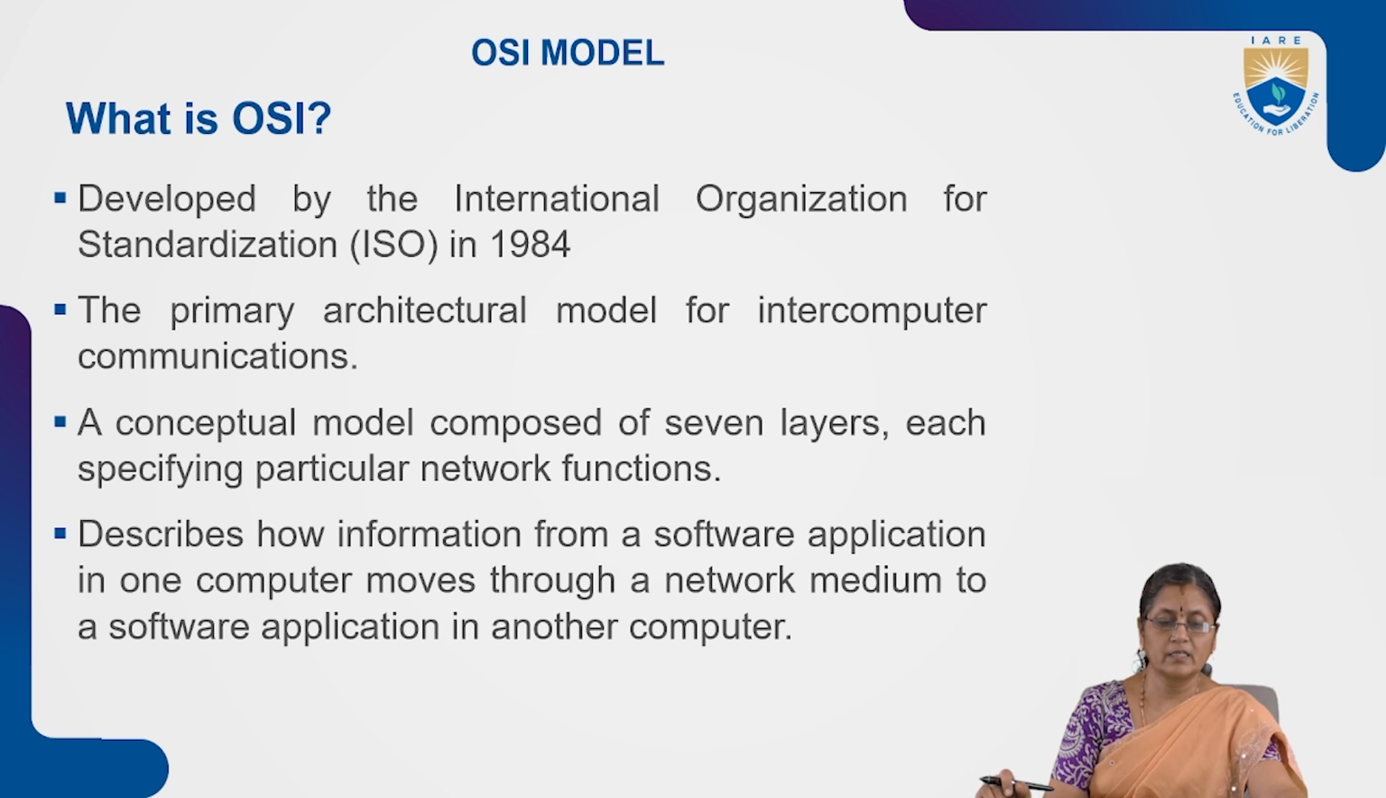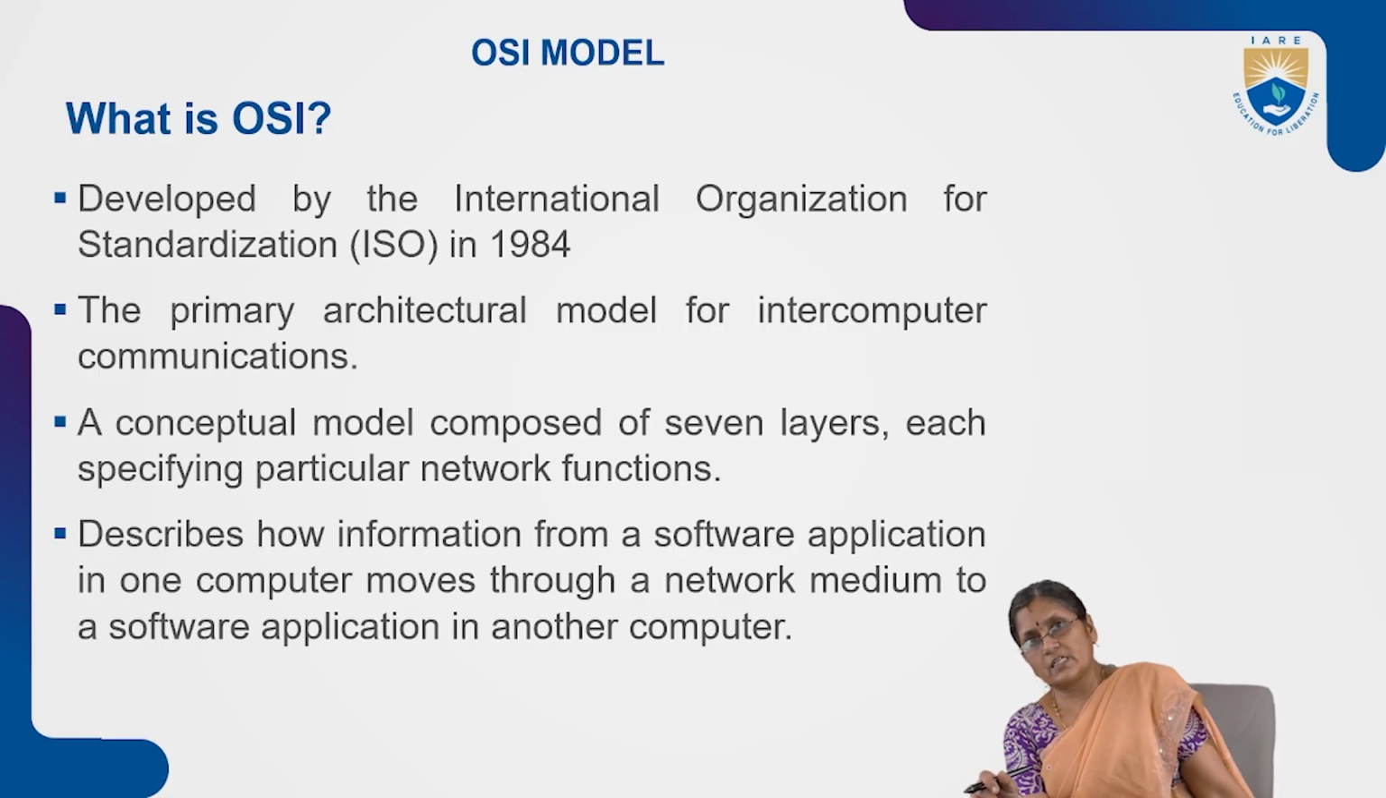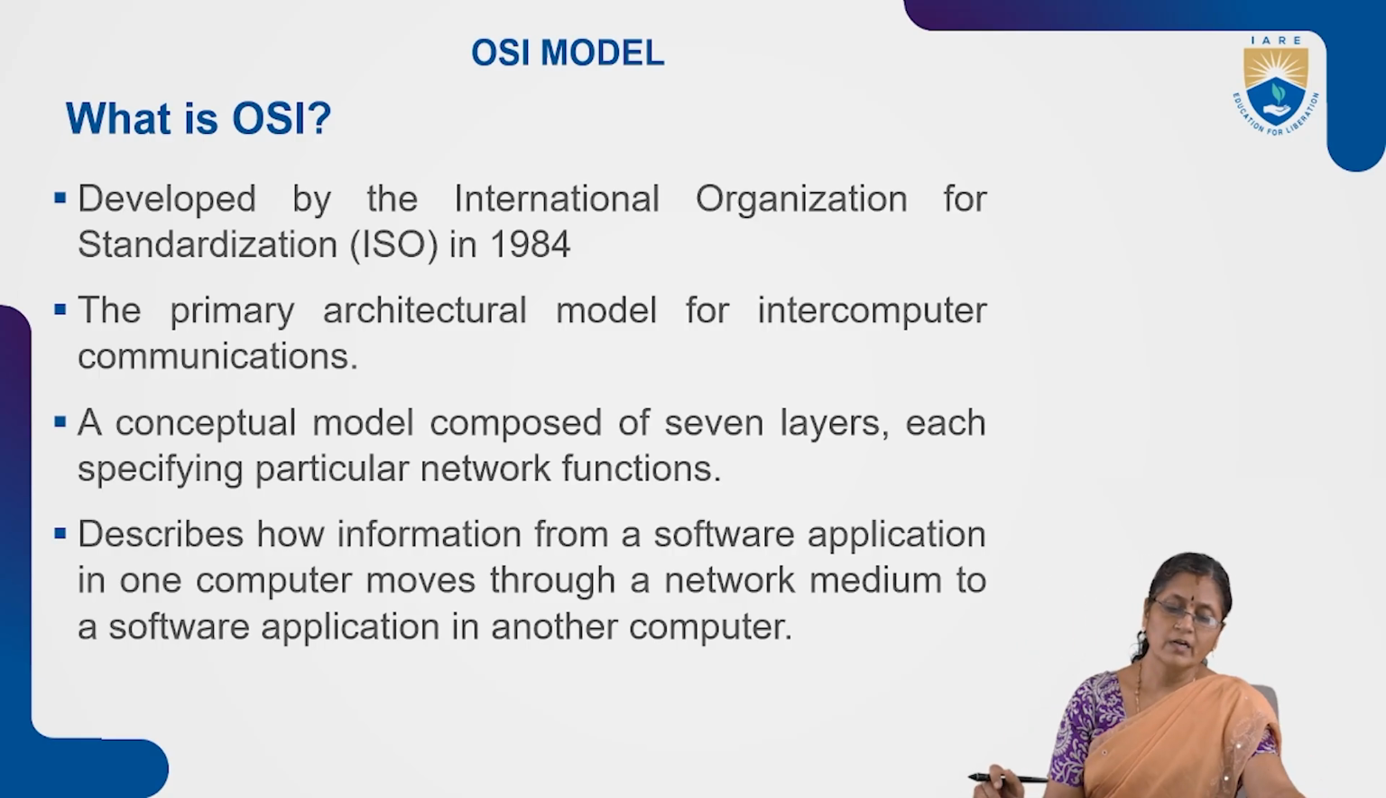We have seen that this is a conceptual model. Earlier we saw a 5-layer network, and this is a 7-layer OSI model, where each layer specifies particular functions. Whatever layers we have seen, 7 layers, each layer will have its own functions. It describes how information from a software application in one computer moves through a network medium to a software application in another computer.